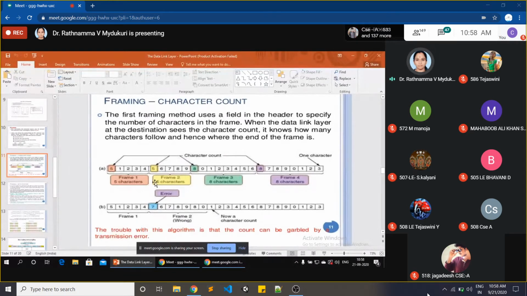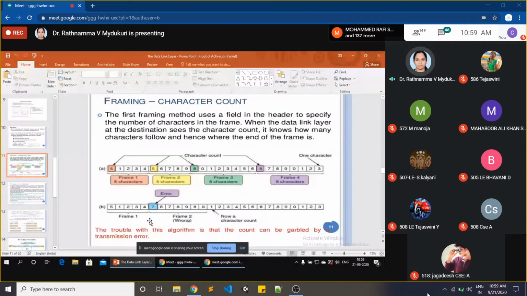See the second diagram carefully. So already I have told you the starting number indicates what? Character count. So ఇక్కడ నేను 5 ఇచ్చానంటే అర్థం ఏంటి? Frame 1 contains how many characters including this? 5 అని కదా. So 1, 2, 3, 4, 5. So this is our first frame.